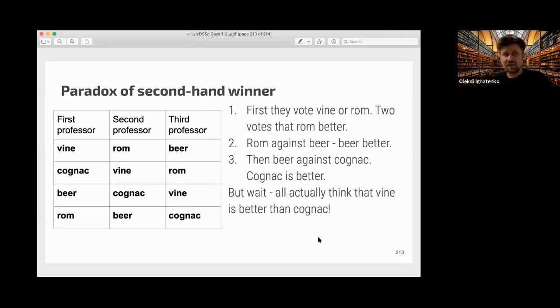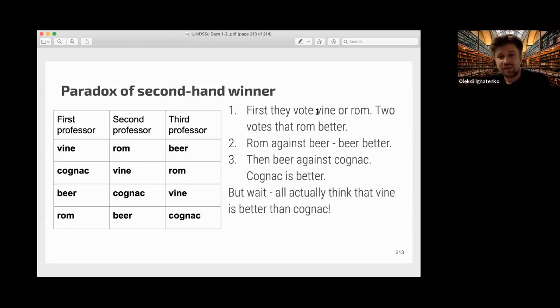It's actually a system in use now in the American Congress when you vote for bills for the law. You have a pairing, and then the winner goes to the next pair.